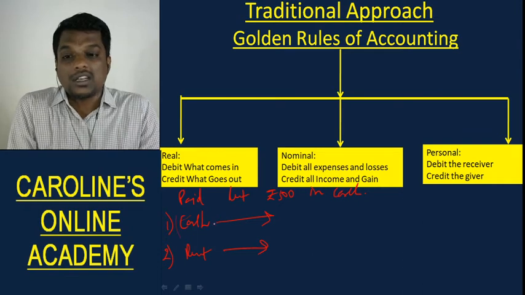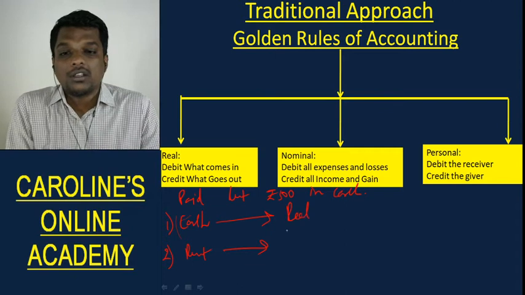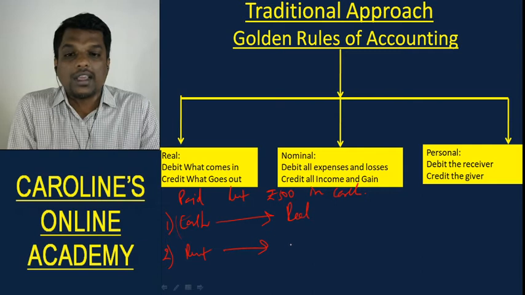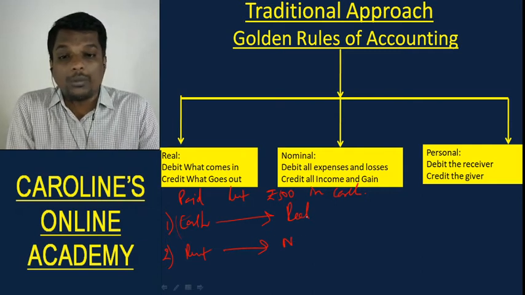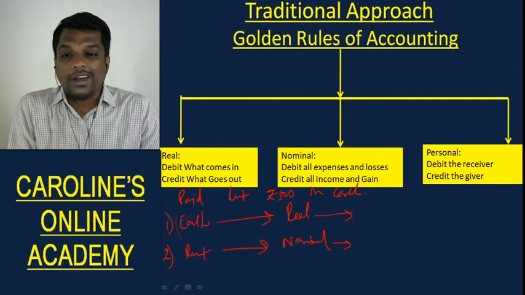Cash is an asset, right? Asset falls under the category called real. So cash will come under real category, and rent is an expense. Rent falls under the category called expenses and losses. Now again, expenses and losses fall under nominal account. So it falls under nominal. Understood?